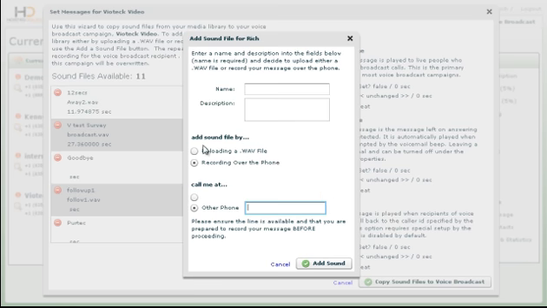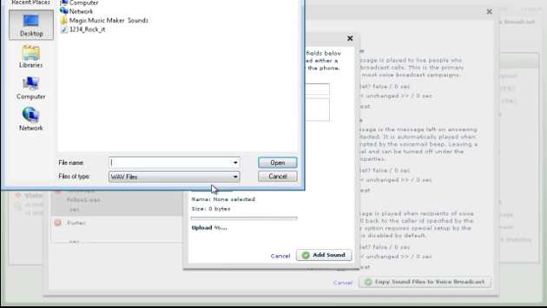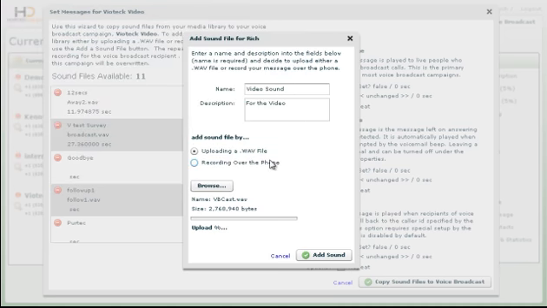In this instance, we're going to upload a WAV file from the computer. First, we will give it a name, and then we'll give it a description. Now we will browse for it on our computer. Now that we have selected the WAV file, we simply click Add Sound. At this time, your upload will begin.